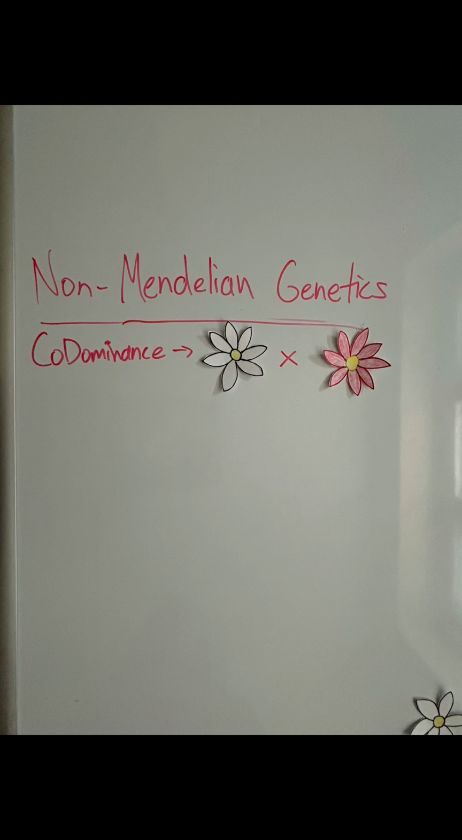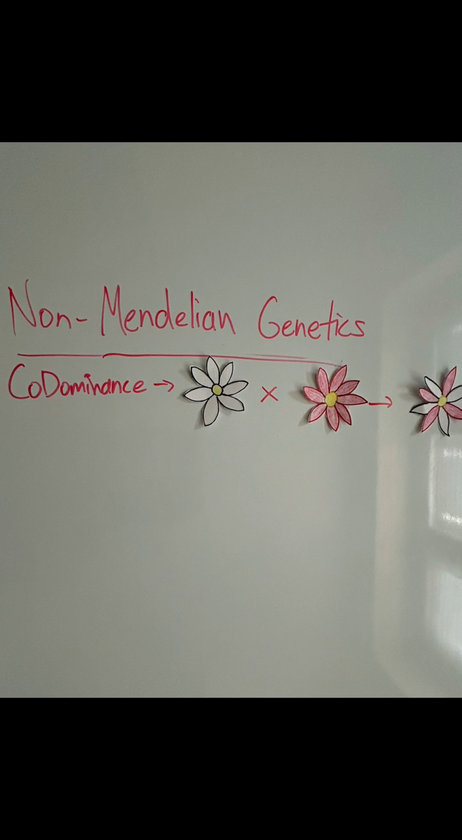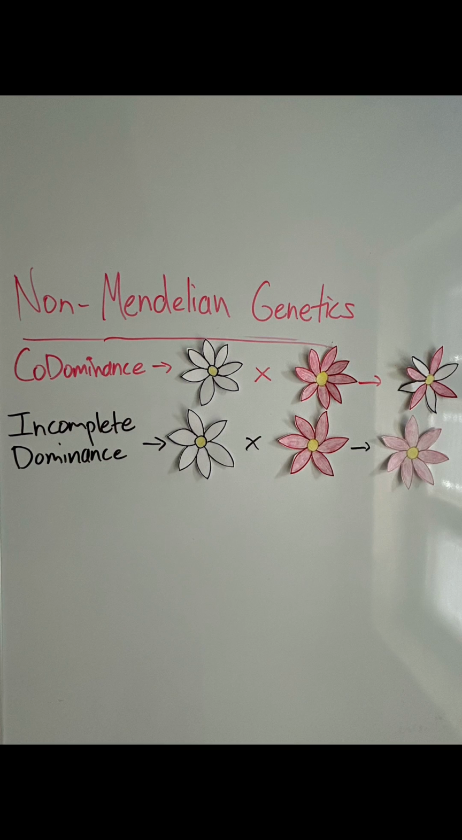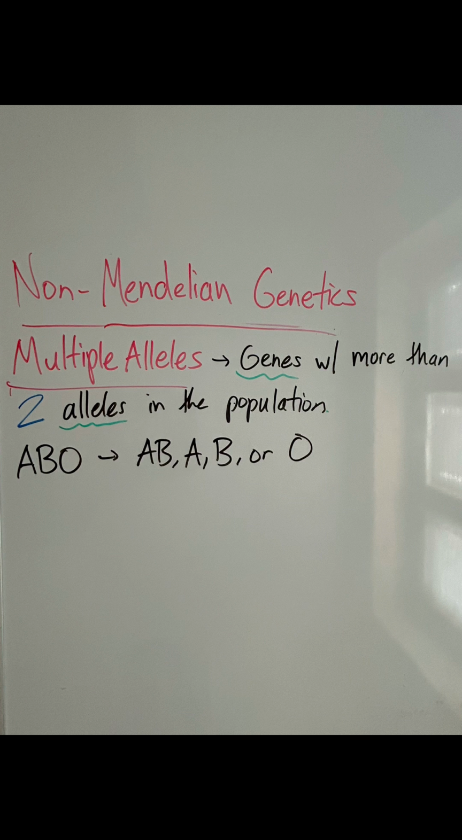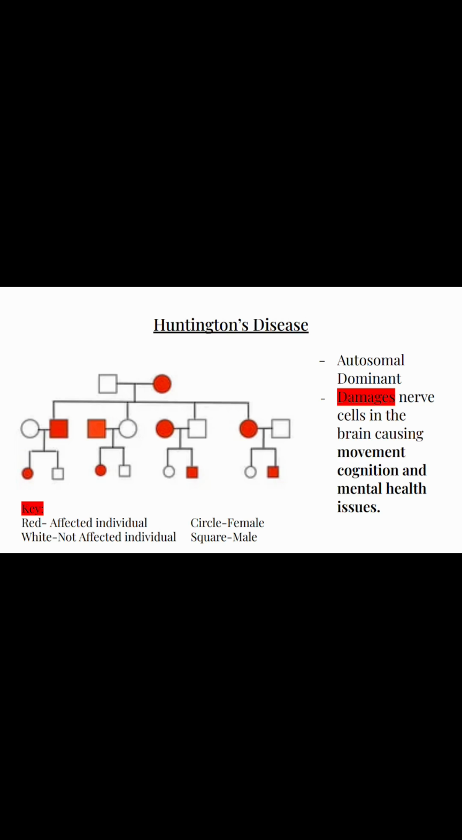Other non-Mendelian inheritance patterns include codominance and incomplete dominance. In codominance, both alleles are fully expressed, whereas in incomplete dominance, neither allele masks the other, producing a blend of the two parental phenotypes. Moving on, multiple alleles are genes with more than two alleles in the population. For example, the ABO blood system has the alleles A, B, and O. People can be any combination of two alleles. Lethal alleles can be lethal in the homozygote or heterozygote, and may be dominant or recessive.